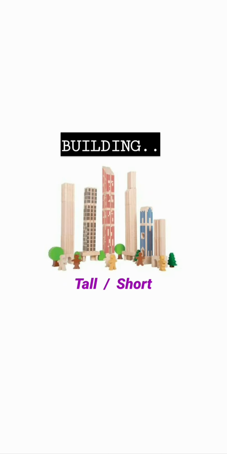Now you can see there are tall buildings and there are short buildings also. So building is a noun because it is a place, it is a thing. Okay, and we have to tell what kind of building it is. We are telling the quality of a building. We are telling more about a noun, that it is a tall building and a short building. So tall and short are adjectives.